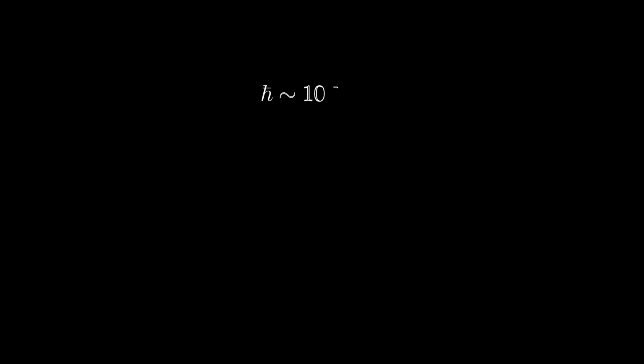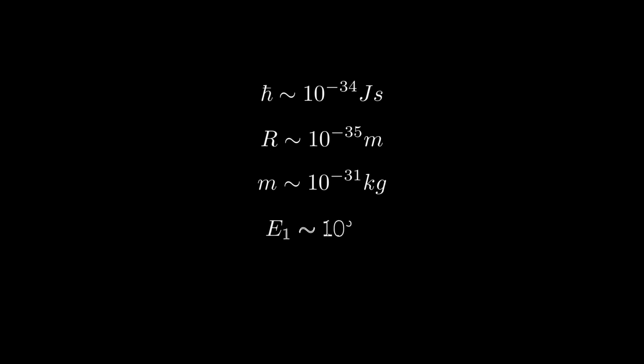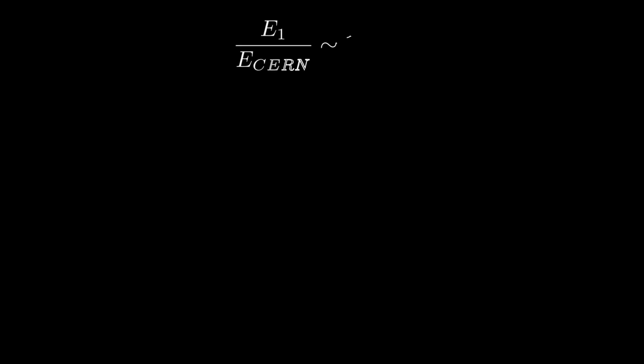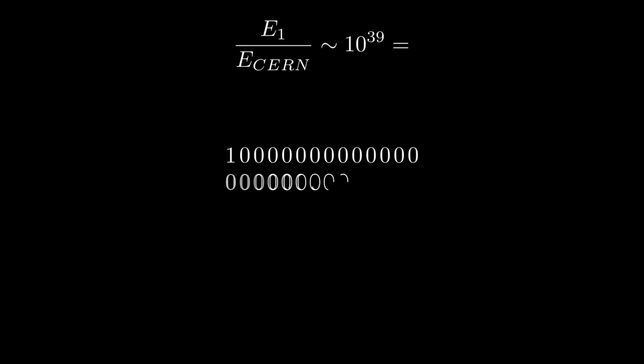Let's crunch some numbers. H bar is a constant of order 10 to the minus 34. The radius of the compact dimension is unknown, but it must be very small. We will use the Planck length, which is of order 10 to the minus 35 meters. Let's assume a particle with the mass of an electron, which is 10 to the minus 31 kilograms. By plugging these parameters into the equation, we discover that the minimum energy required is 10 to the power of 33 joules. Thus, we require an accelerator that can boost particles to 10 to the power of 39 times the energy of the LHC. Consequently, it's challenging to determine if there are any extra dimensions. In simpler terms, if we operate in a low-energy environment, any possible extra dimensions do not have an impact on us.